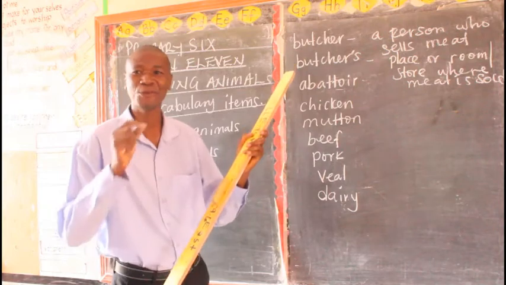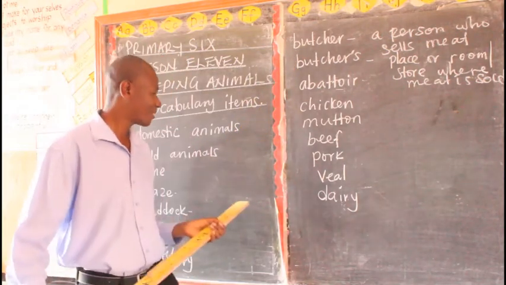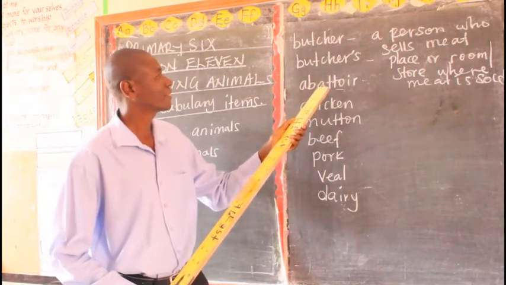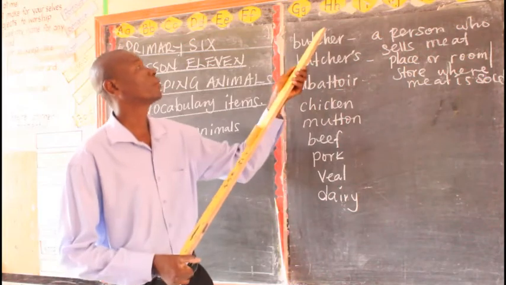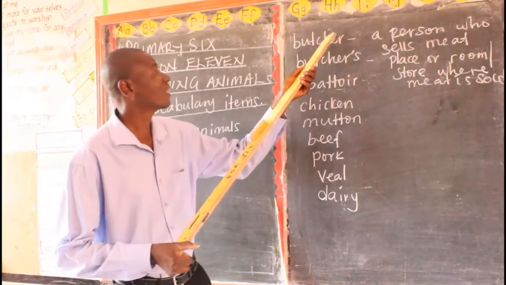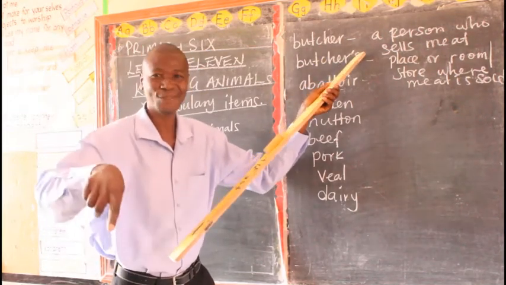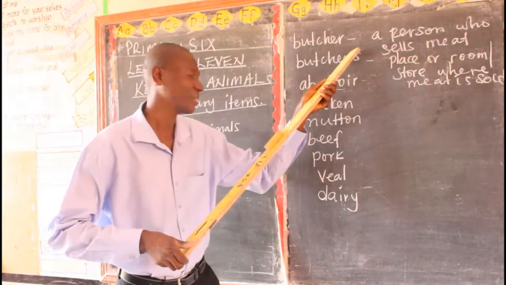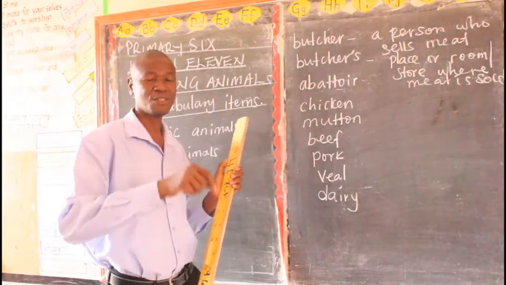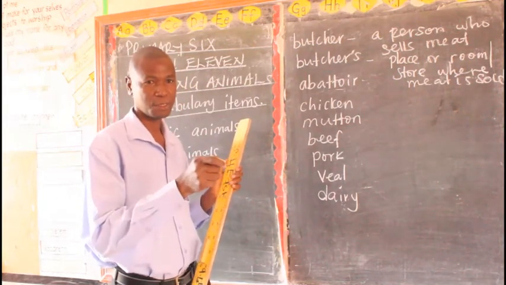There is some bit of confusion there because now I'm trying to use some plural. This meat is collected from the abattoirs. Then from the abattoirs, it is collected by the butchers. These are now the people who are going to sell it. Now these butchers also take the meat to the butcher's, meaning places where the meat can be what? Sold. So this abattoir is that place where the animals are slaughtered.